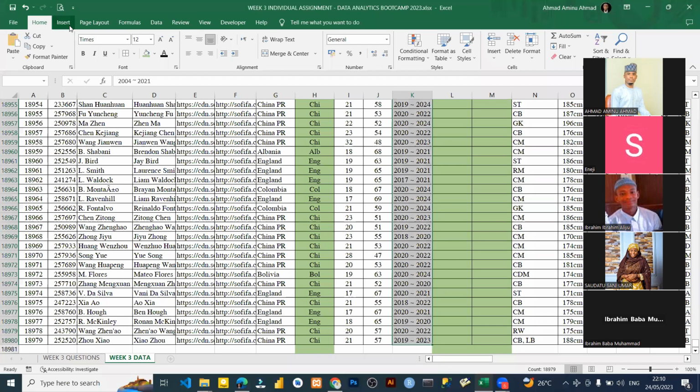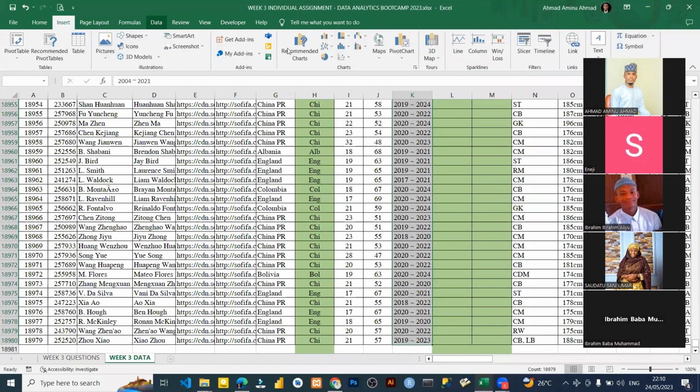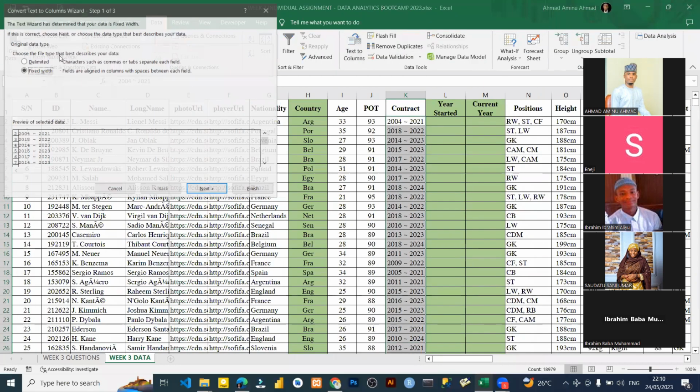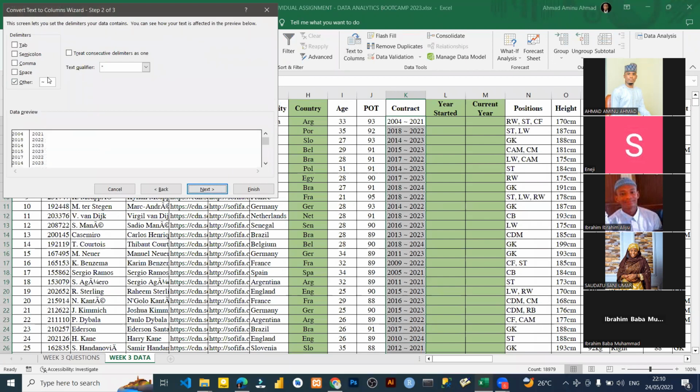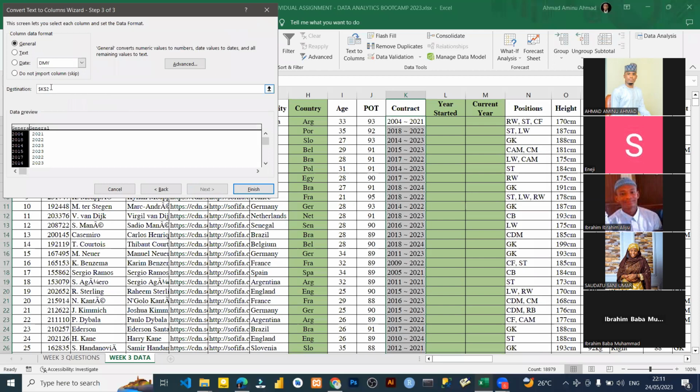So all you need to do is go to text to column. When you click on it, I'll drop the video, then you will see it. Then you go to delimited. Then we are using this same sign. You see, immediately you put the sign, it's going to separate the values. These are the values, 2024 and this. I click here, then I delete this.